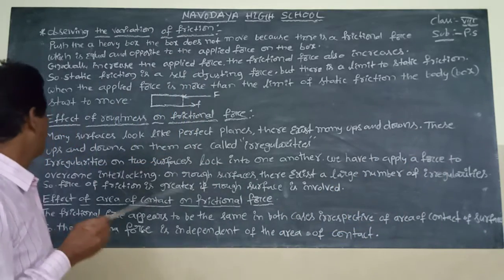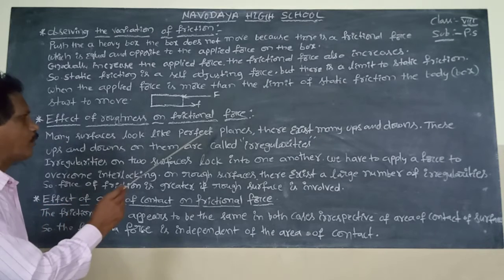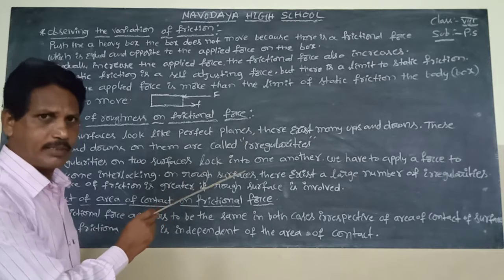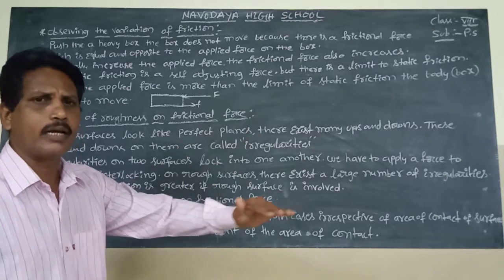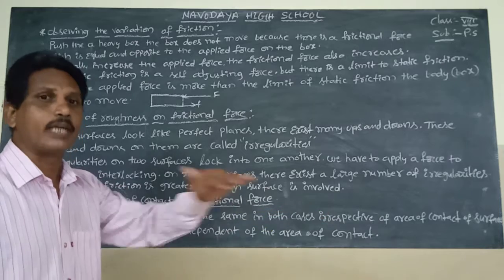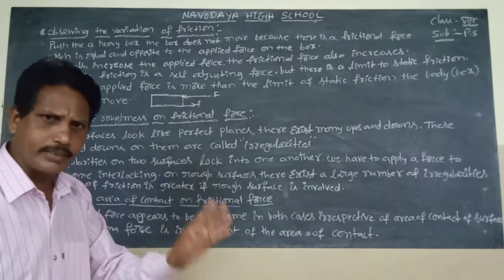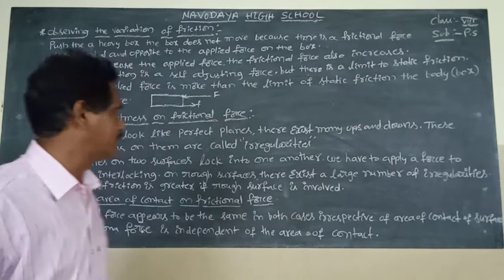Here, look at the board. Many surfaces look like perfect planes. Among plane surfaces, some are rough surfaces and some are smoother surfaces. Rough surfaces have more frictional force than smoother surfaces.